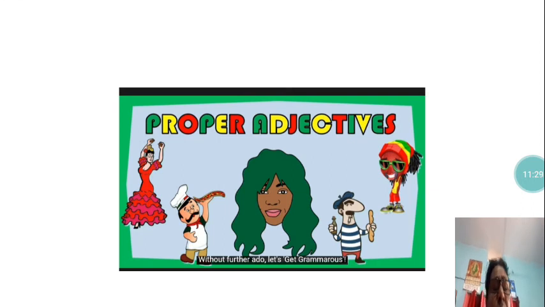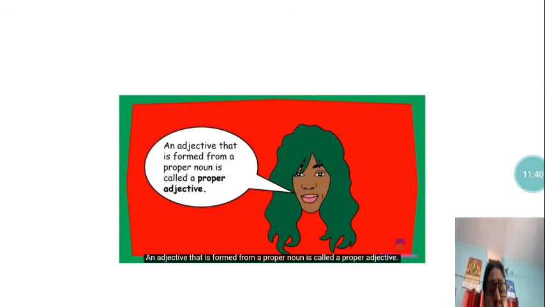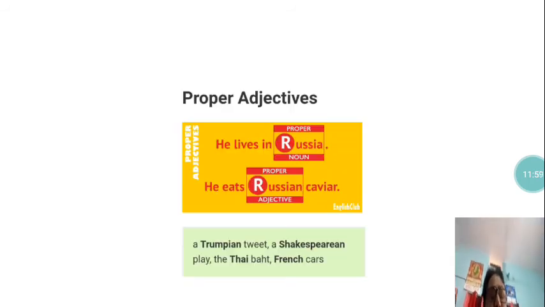So the next one is proper adjectives. Last one out of these nine adjectives is proper adjectives. Now let us see what proper adjectives are. An adjective that is formed from a proper noun, its name is proper adjective. So all proper adjectives are formed from a proper noun, and so it is called a proper adjective.